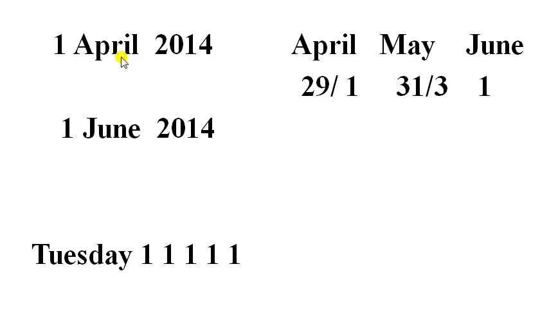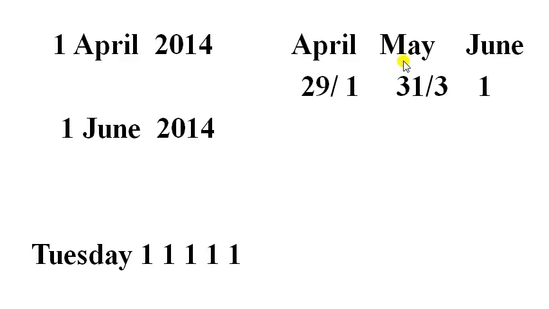Okay, while calculating, we should not include this 1st April 2014. So while considering April month, in April there are 30 days. We should reduce 1 day from April and the rest of the days will be 29. And the number of odd days in April is 1. How will we get this odd day? Divide this 29 by 7 and check the remainder. While dividing 29 by 7, we will get the remainder 1. So 1 is the odd day in April month.